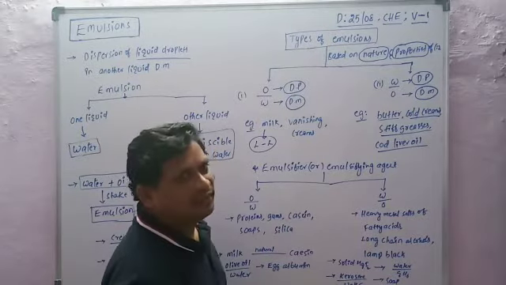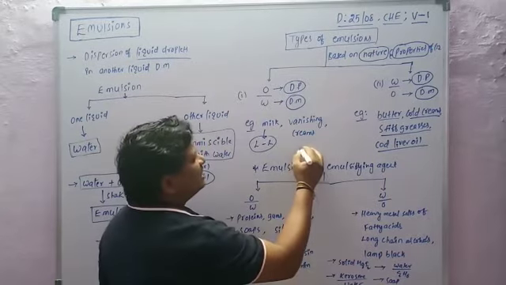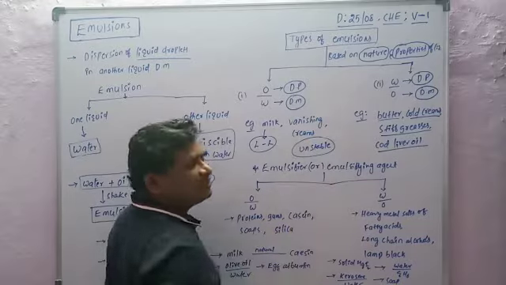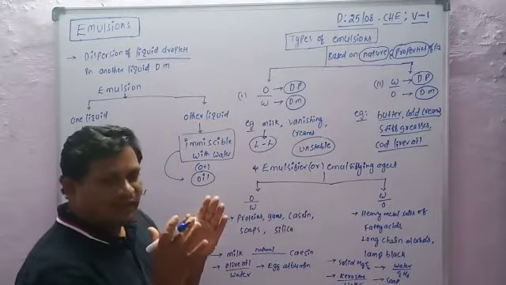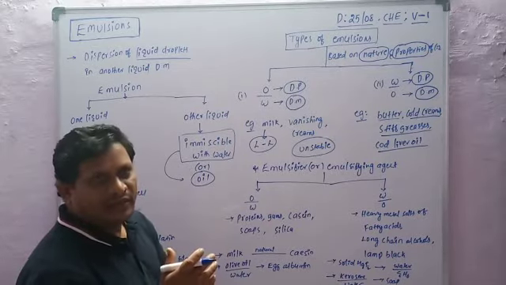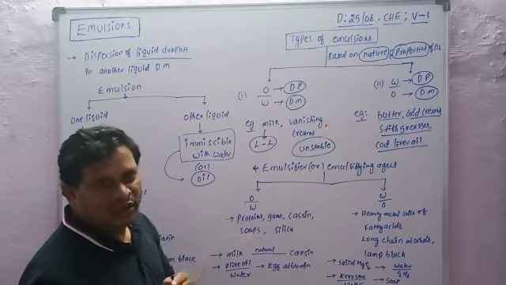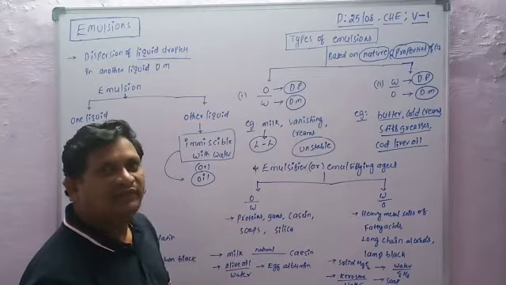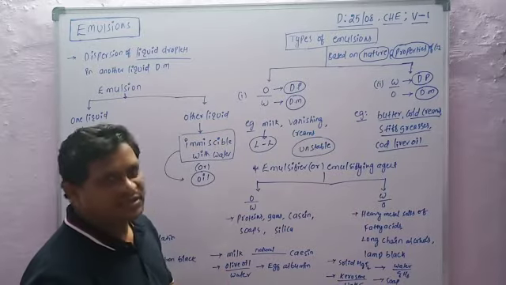Water in oil type of emulsions. Actually, emulsions are unstable substances, wherein one liquid is mixed with another liquid. On strong heating or freezing, these separate out from the mixture of the emulsion. So emulsions are unstable substances.